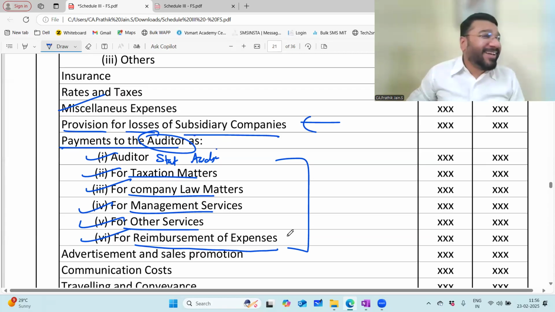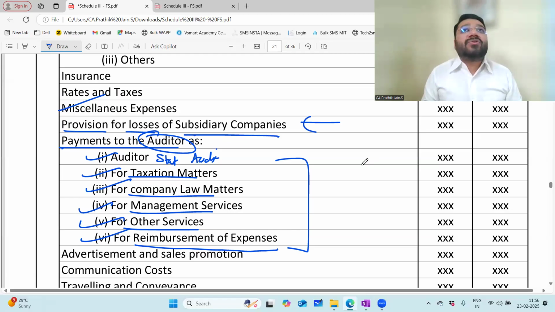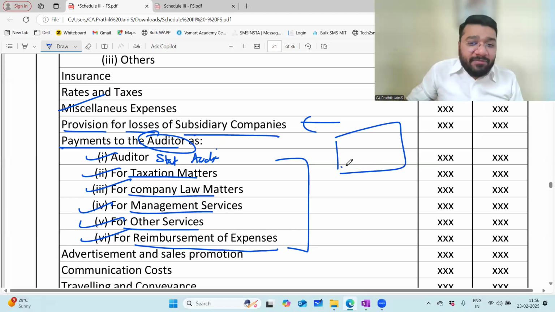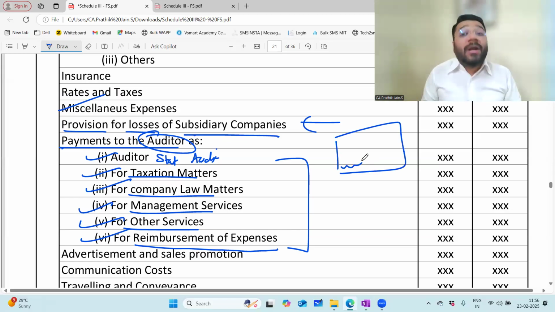Now listen very carefully. The auditor is supposed to be an independent person from the company. He is the person who's signing the financial statement, telling that whatever information is presented, whatever disclosure is given, whatever financial value is given in the financial statement is true and fair. Means what? It is right.